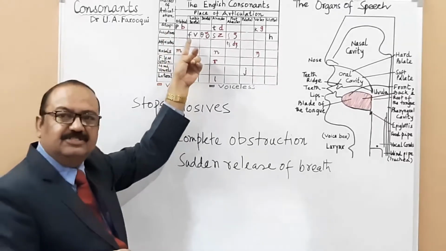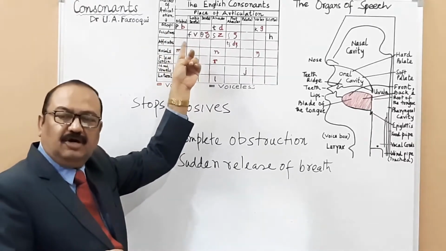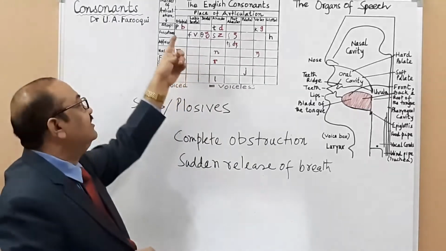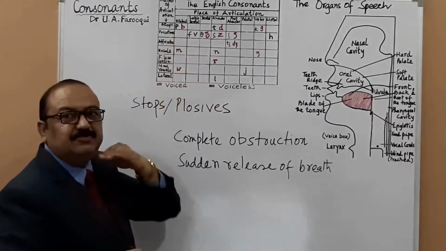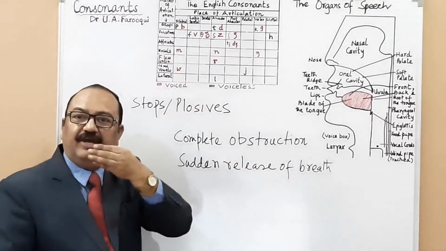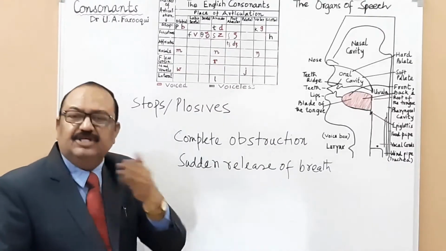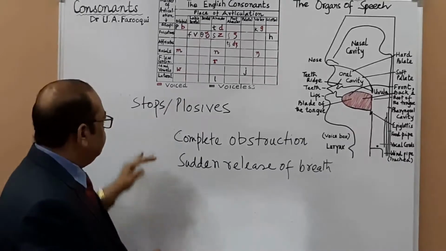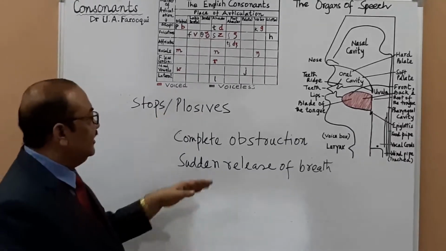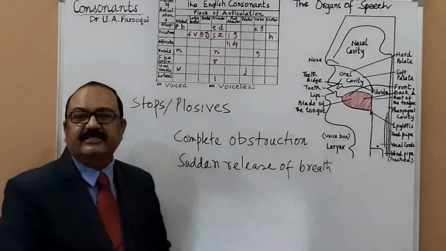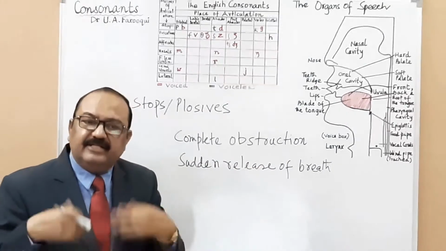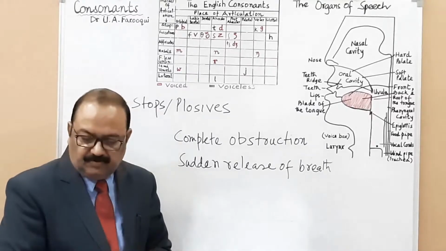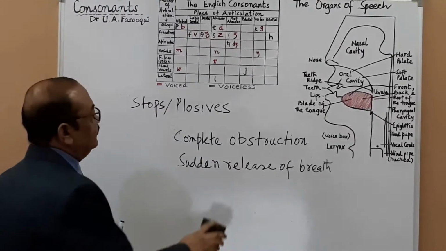But here there is no vibration, just a release of air, a puff of air. There shouldn't be any confusion. This is so simple. Anyway, I was talking about plosives. There is complete obstruction, you stop the air and then you release it suddenly. Now we move on to the next one, fricatives.